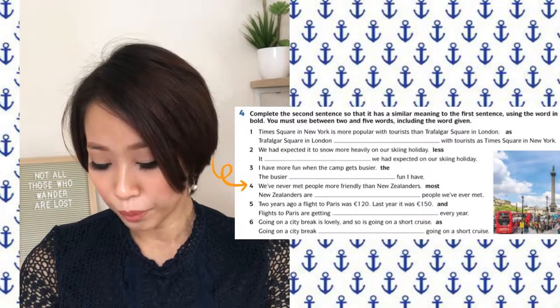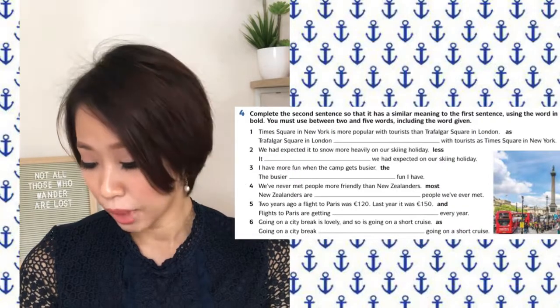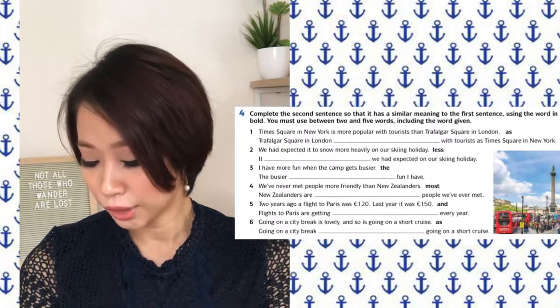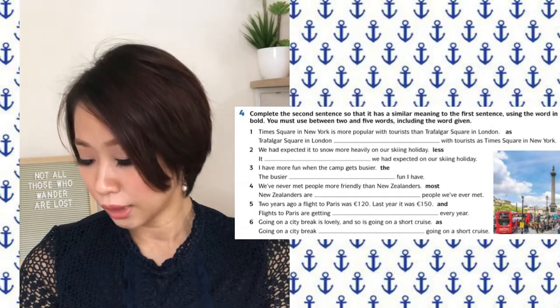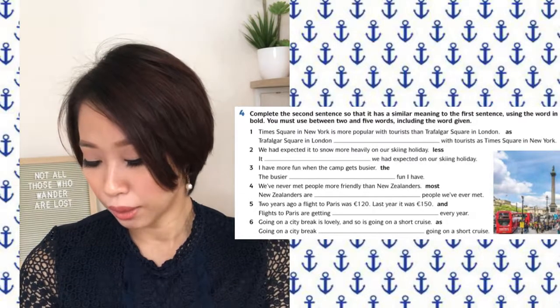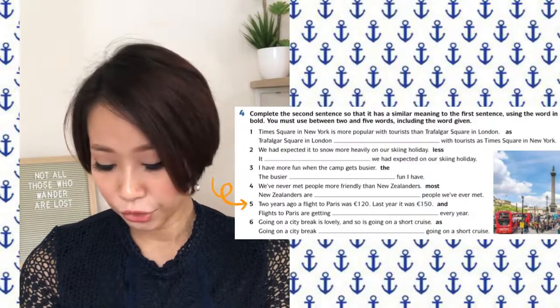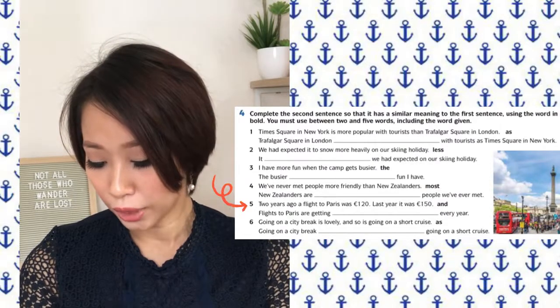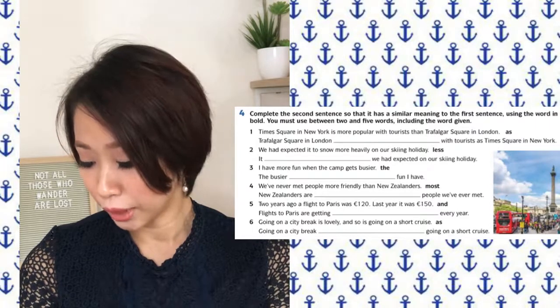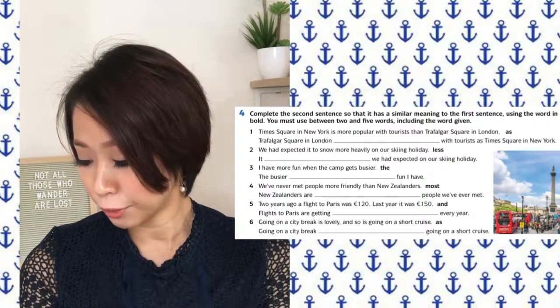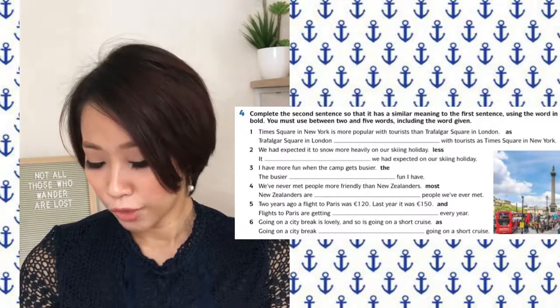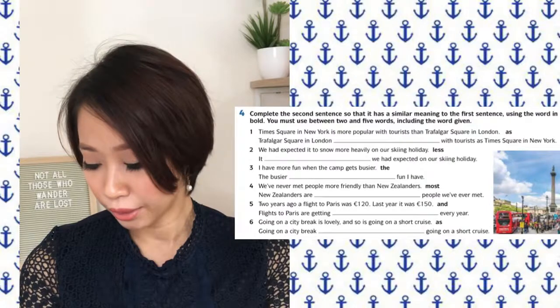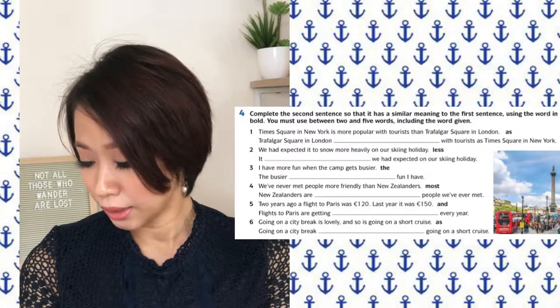4. We've never met people more friendly than New Zealanders. Kami tidak pernah jumpa orang semesra orang New Zealand. New Zealanders are the friendliest people we've ever met. Orang New Zealand adalah orang kami pernah jumpa. Most, paling. 2 years ago, a flight to Paris was 120 euros. Last year, it was 150 euros. 2 tahun yang lalu, penerbangan ke Paris berharga 120 euro. Tahun lalu, ia berharga 150 euro. Flights to Paris are getting more expensive every year. Penerbangan ke Paris semakin setiap tahun.